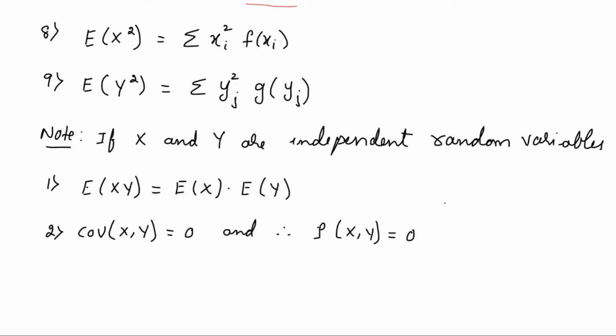So these are some of the set of formulas. All the formulas are easy. You just need to glance over them once. I'll try to take up the first example. The question is: the joint distribution of two random variables x and y is given in the table. Compute the following. You have to find the expectation of x and the expectation of y, where y is your capital Y value.